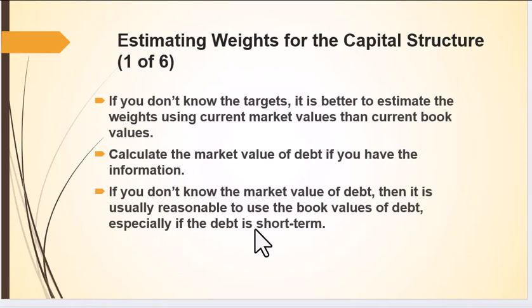If we don't know the targets, it's better to use market values than current book values. What if you don't know the value of debt? Usually it's pretty reasonable that the book value of debt and the market value of debt are pretty close, unless we've had some very volatile risk changes in the company.